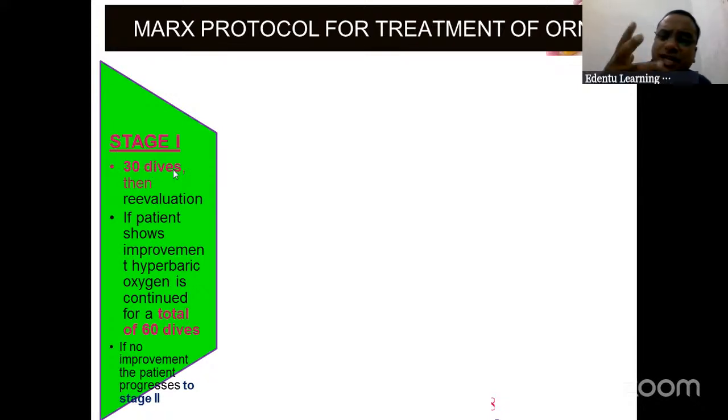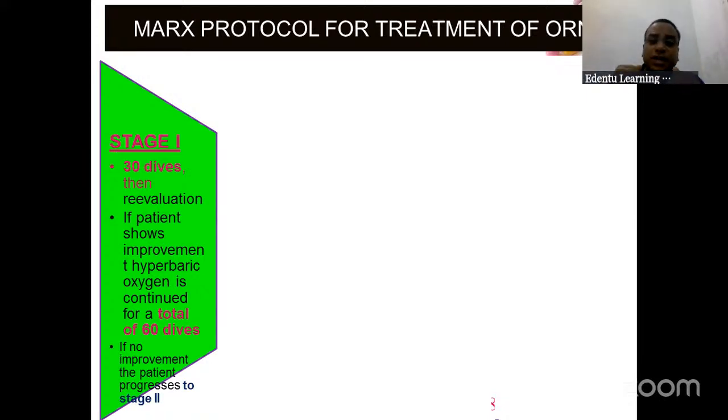After these 30 dives are given, the patient is again re-evaluated. They check that area. If healing is taking place, okay, very good. In each stage, your quota is 60. Only 30 we gave and your healing started. You take your remaining 30 and your treatment is permanently closed.